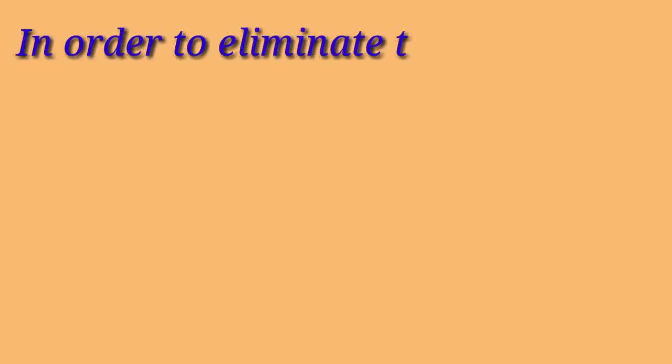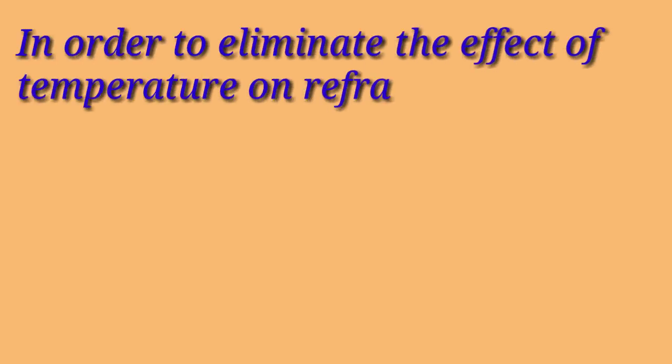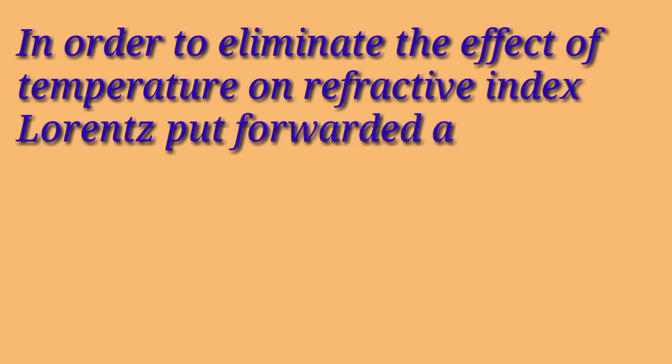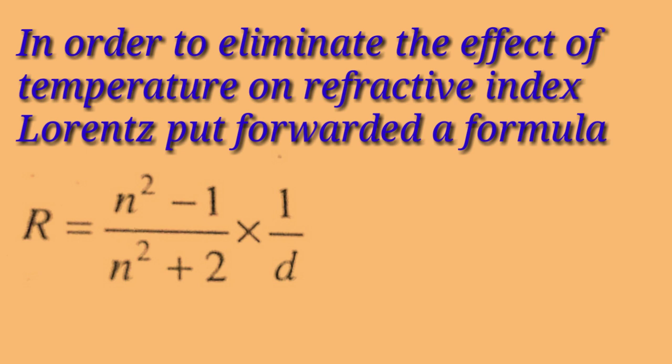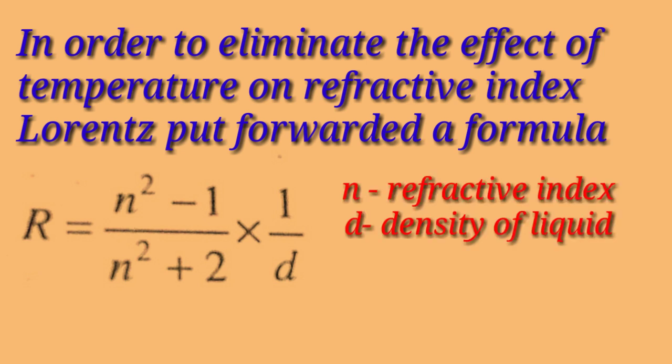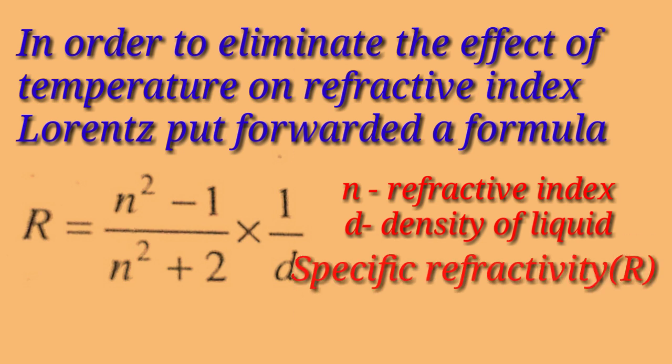In order to eliminate the effect of temperature, Lorentz put forward a theoretical formula which represents the refracting power of 1 gram of liquid, and the advantage of this term is that it is independent of temperature, and it is constant for a particular liquid, and we call it specific refractivity.